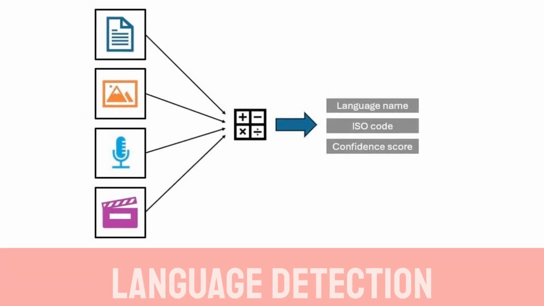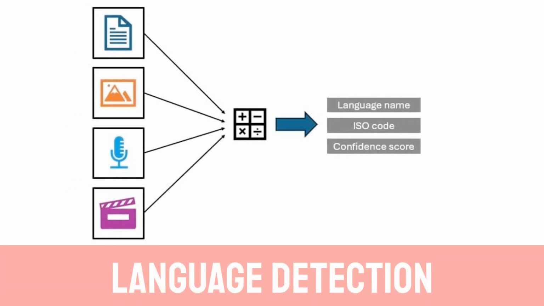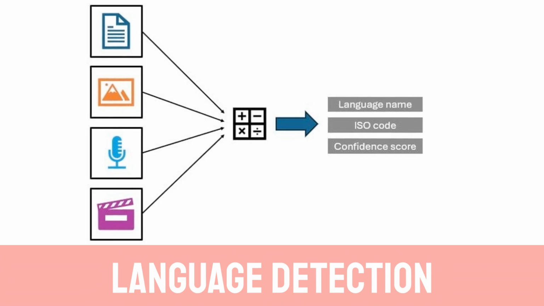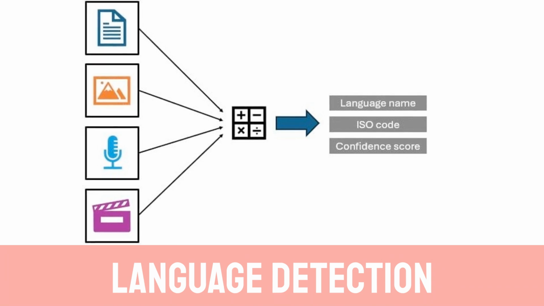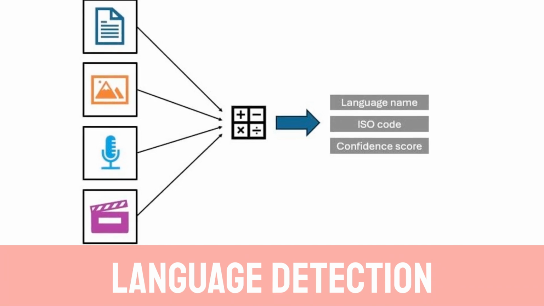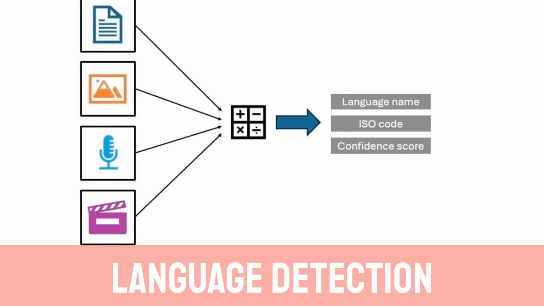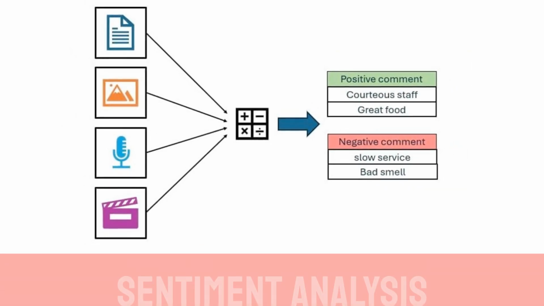Language detection. This feature automatically identifies the language of text, returning the language name, for example English, its ISO code, EN, and a confidence score. This is especially useful for a business that receives reviews in multiple languages.